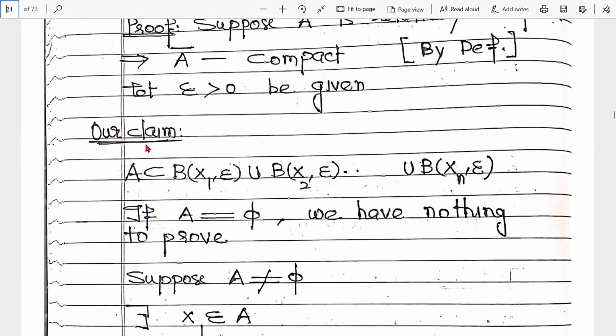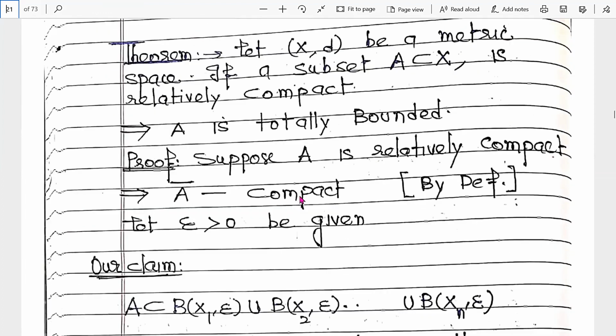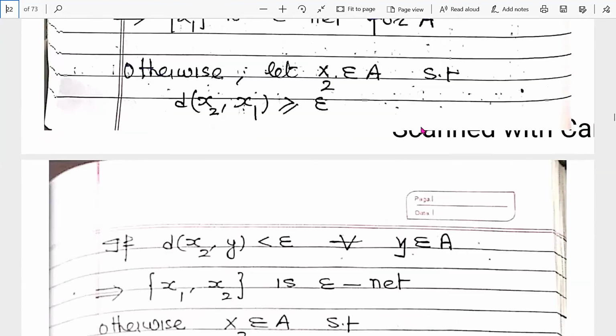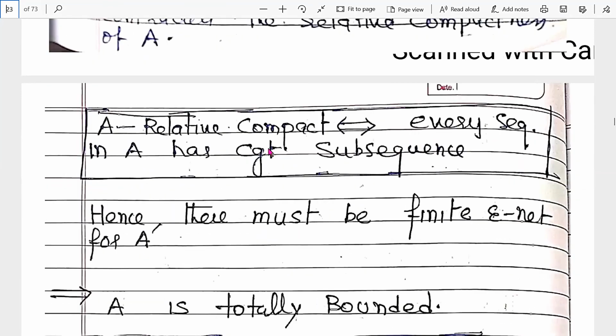It means A is totally bounded. So this is our result: if A is relatively compact, then A is totally bounded. Remember, every relatively compact set is totally bounded.